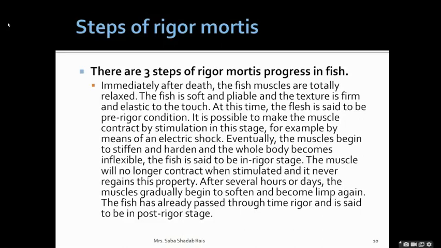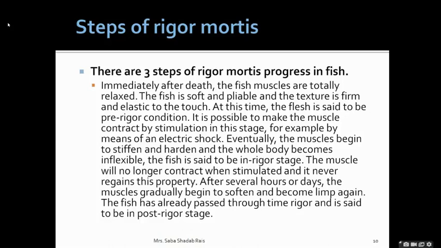There are various criteria to check whether the fish is in the rigor mortis stage or not. First we do the organoleptic test. We are going to discuss all these tests in detail. Rigor mortis, by its end, will cause autolysis. So for a longer duration and for improving the quality of fish, we can preserve it.